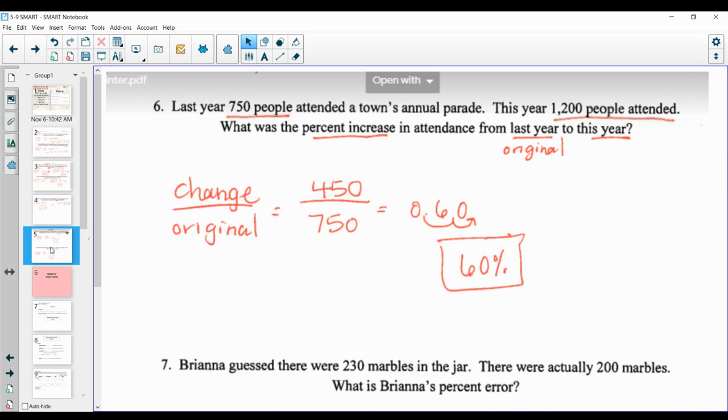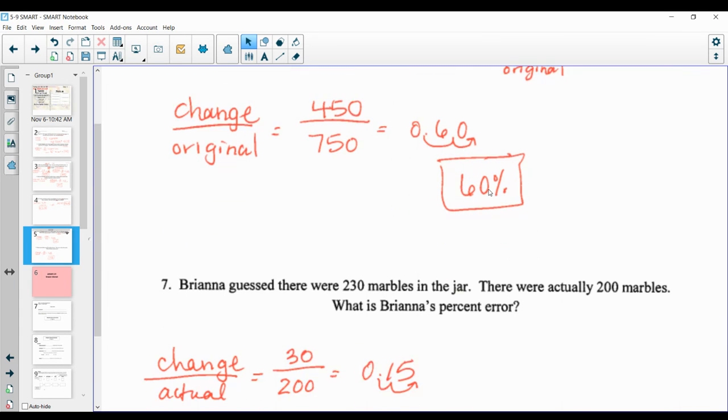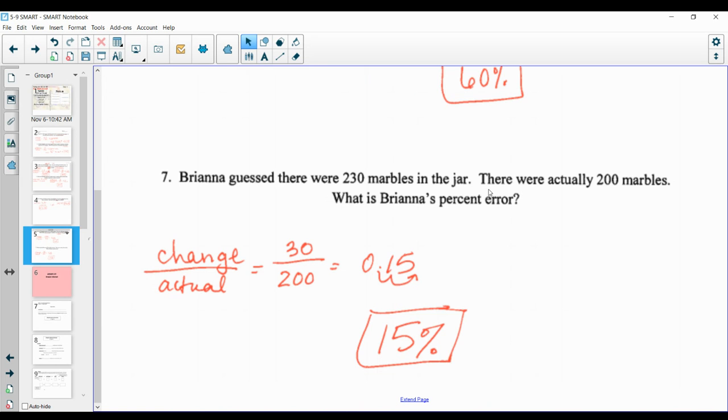Number 6, we're talking about people attending the town's annual parade. We are again doing that change over original that we were doing in the beginning. This is percent increase. So how much does it change by, from 750 people to 1,200 people. That's a change of 450. The original is what it started at last year, the 750. So you divide those values. You're going to get 0.6 or 6/10. You move the decimal point twice to the right because we're talking about percent, and it's 60%. Right? That's 6.